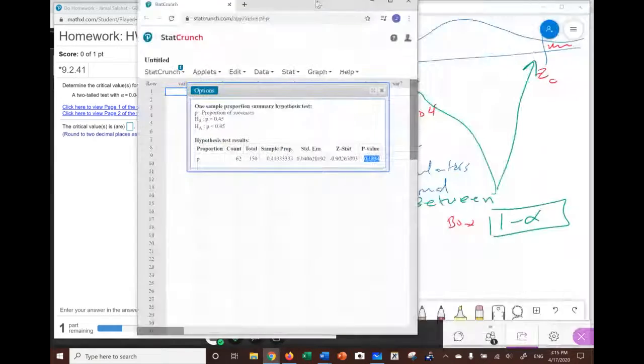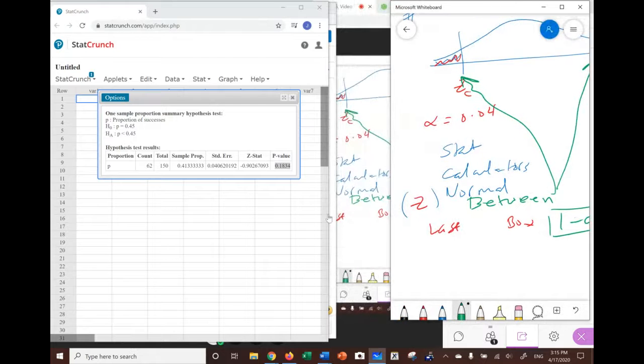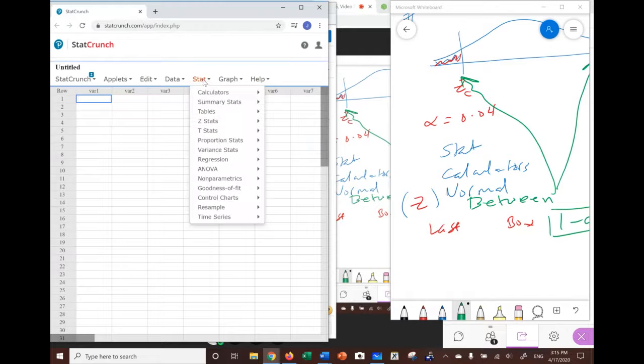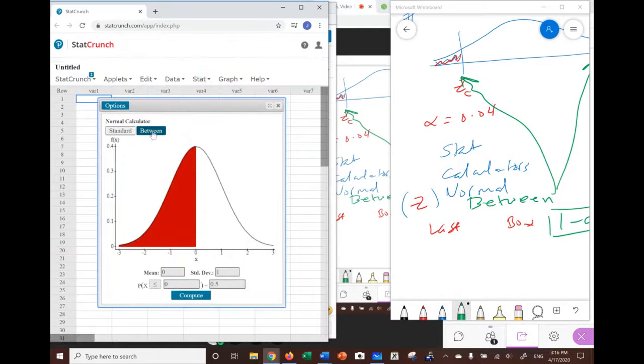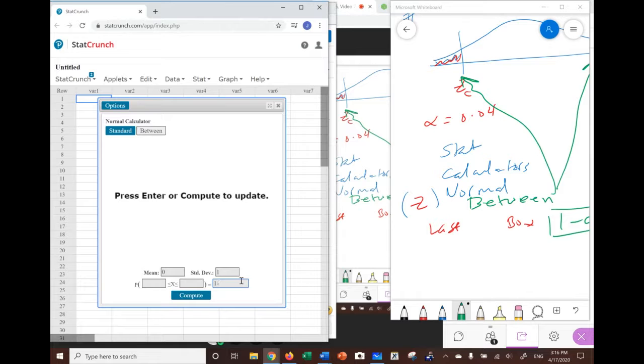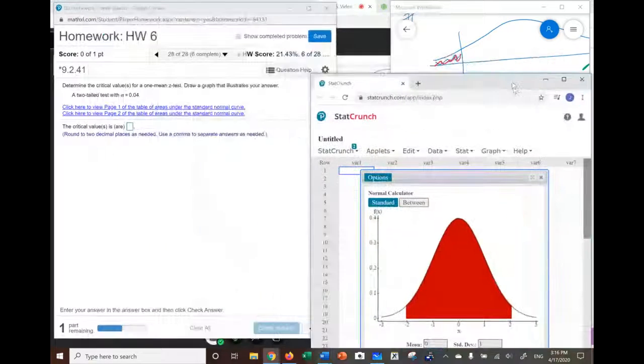I'm going to move this here. Now I'm going to close this. I'm going to go to stat, calculators, normal. And I'm going to choose between because it's a two-tail test. In the last box, I'm going to type 1 minus alpha. In this case, alpha is 0.04, so it's going to be 1 minus 0.04. And that will give me the answer I'm looking for.